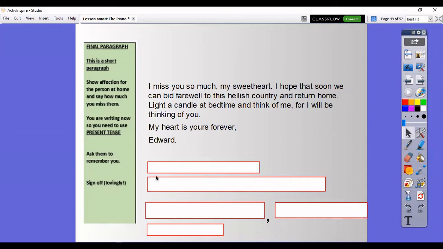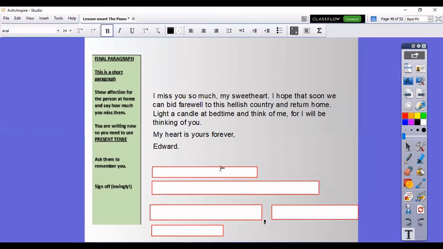Okay, so what you could do, Year 6, here, is mimic the structure again, but come up with your own words that you want to use. So let me give you an example of how I would like to do this. So I've got a short sentence here, and this is what the shape mimics. Let me just reduce the type size down so I know that I can fit into here. Okay, to expand it out a bit.